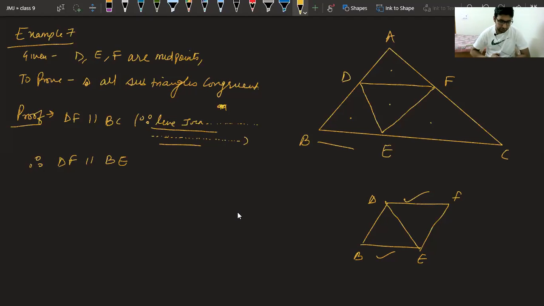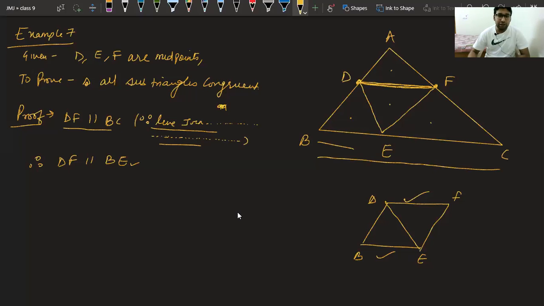Sir, please again. Okay, this D and this F are the midpoints. It is given to us. And we have studied that the line joining midpoints of two sides will be parallel to the third side, that is BC, and is half of it. That is why I have written this thing: DF is parallel to BC. And if it is parallel to complete BC, it means it is parallel to BE also. That is why I got this thing. I hope it is clear to you now.